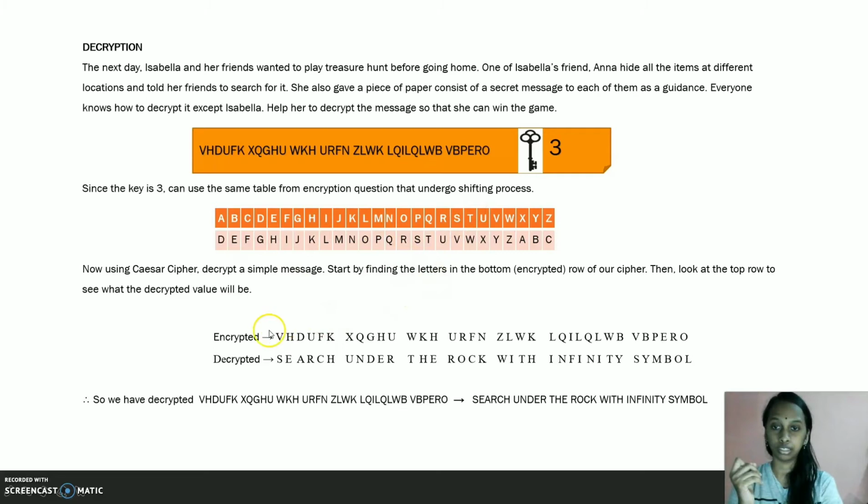So we start with the letter V. Here is the letter V, and as we can see, in the top row it is S. So we should write it in here. And we should follow this method for the remaining letters in the encrypted message. So we have decrypted this message into: search under the rock with infinity symbol.